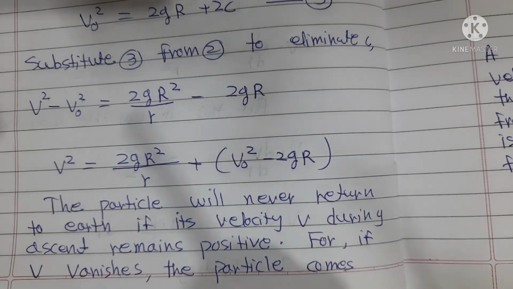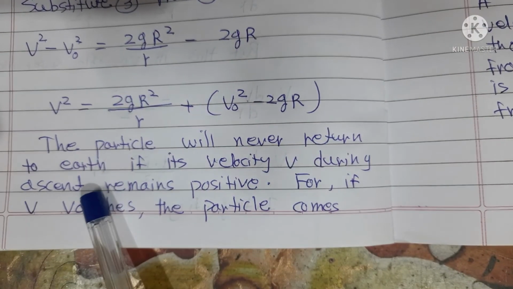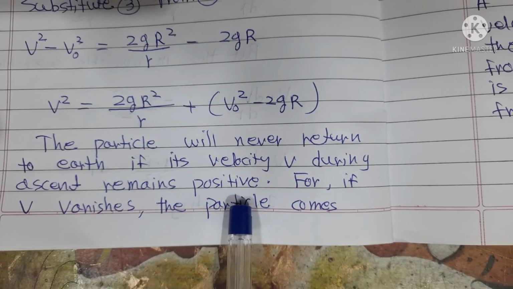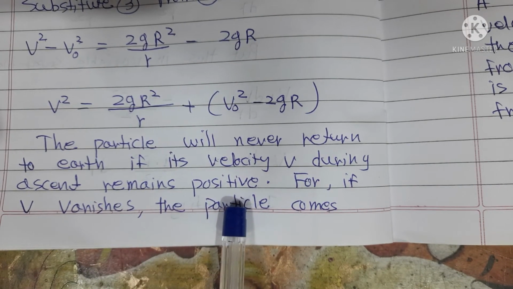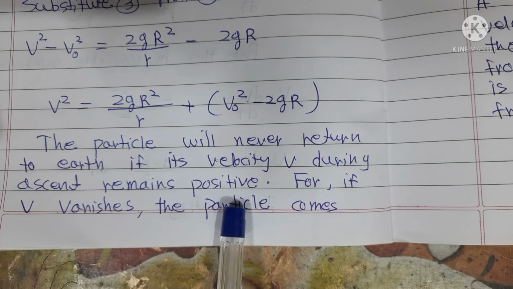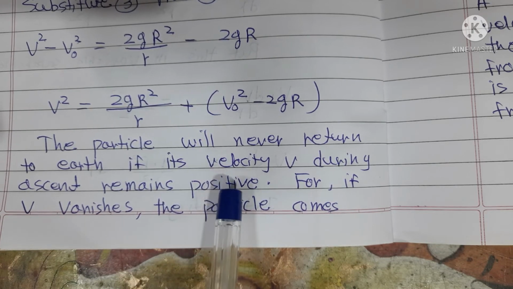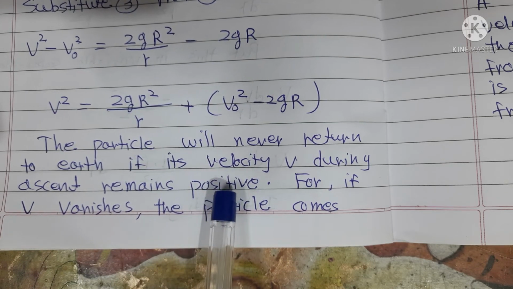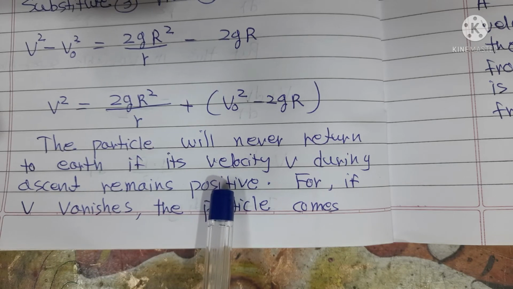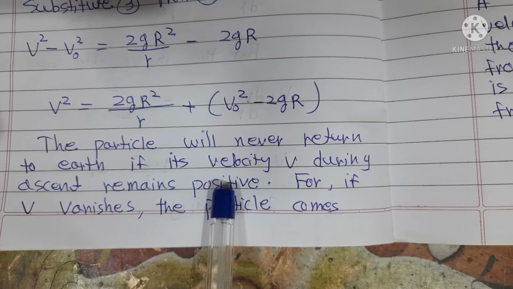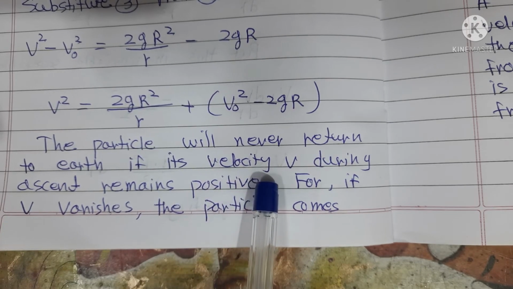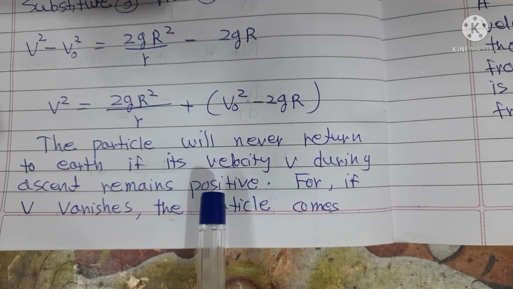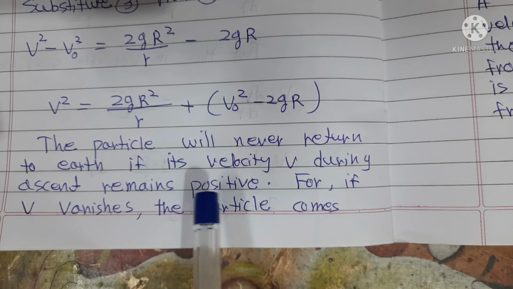In this case, the particle will never return to Earth if its velocity v during the ascent remains positive. When it is ascending, in the upward direction, the velocity v should always be positive. If the force applied is greater than the gravitational pull, and the velocity v is positive, then and only then will it escape from the gravitational force of the earth.